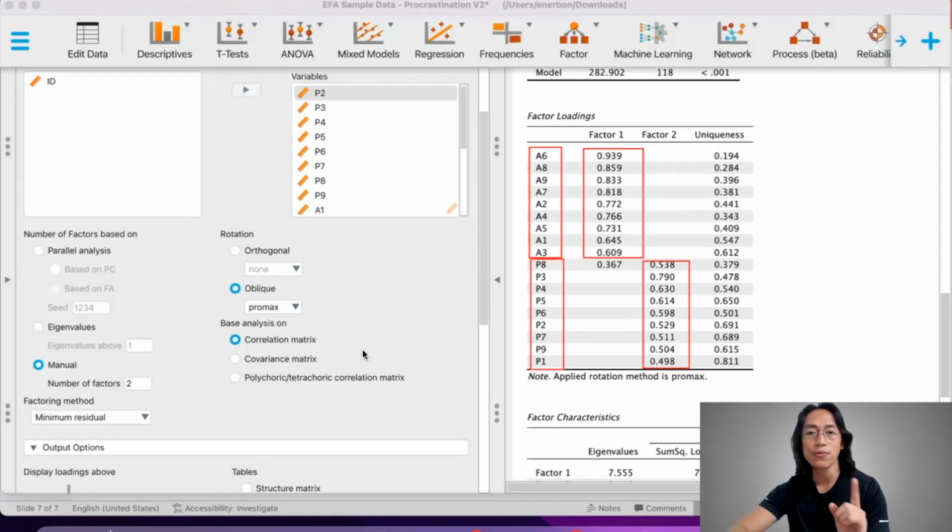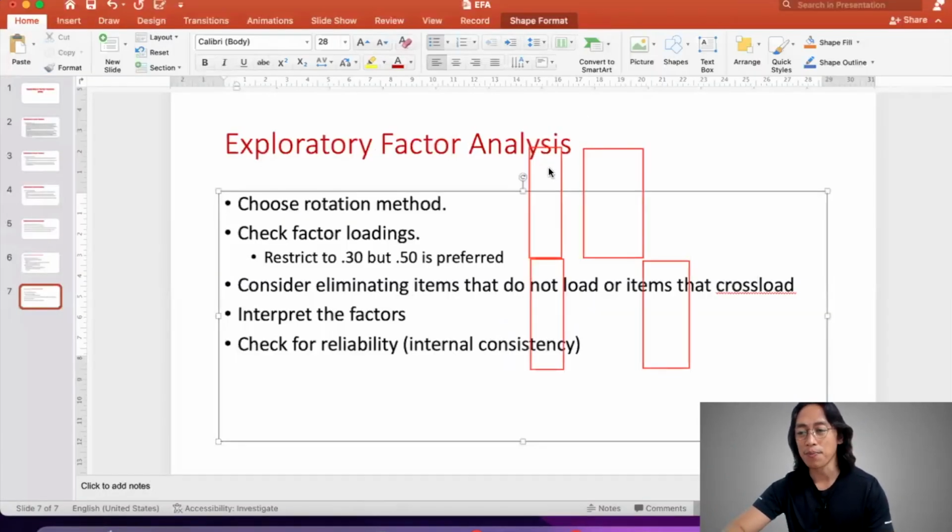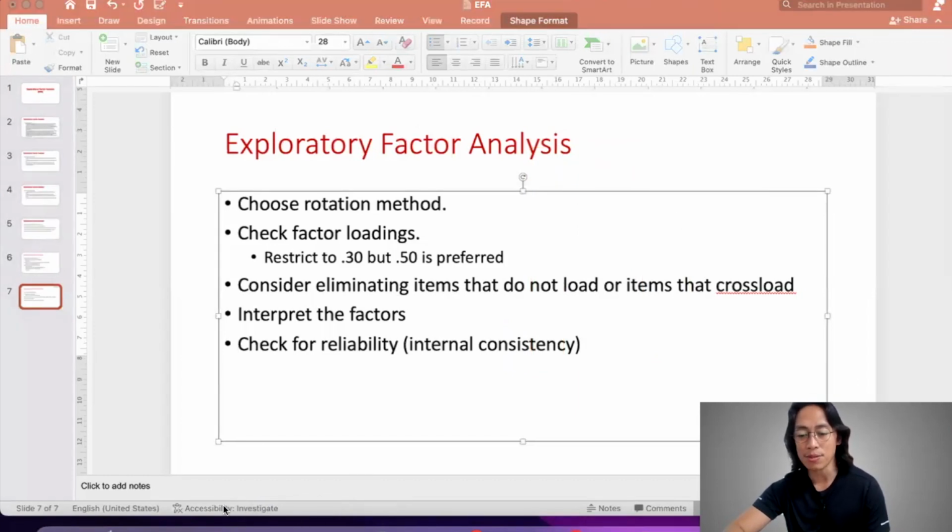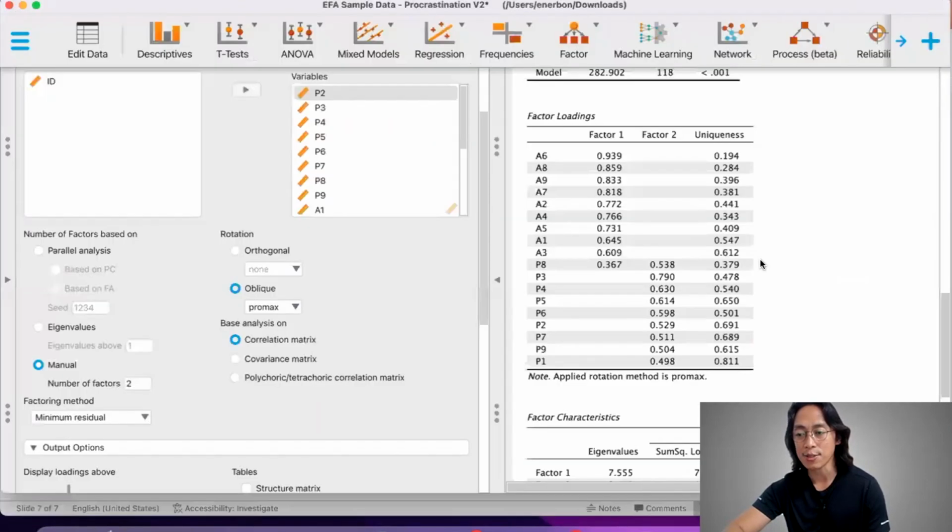Now, what will be useful later on when we prepare the table is to show all of these factor loadings. So we'll do that when we prepare the table, but just note that these are our factor loadings for the two factors. And then the next part is to interpret the factors. In this case, it's easy to interpret because our items loaded to where we expect them to be. So factor 1 can be interpreted as active procrastination, and factor 2 can be interpreted as passive procrastination.